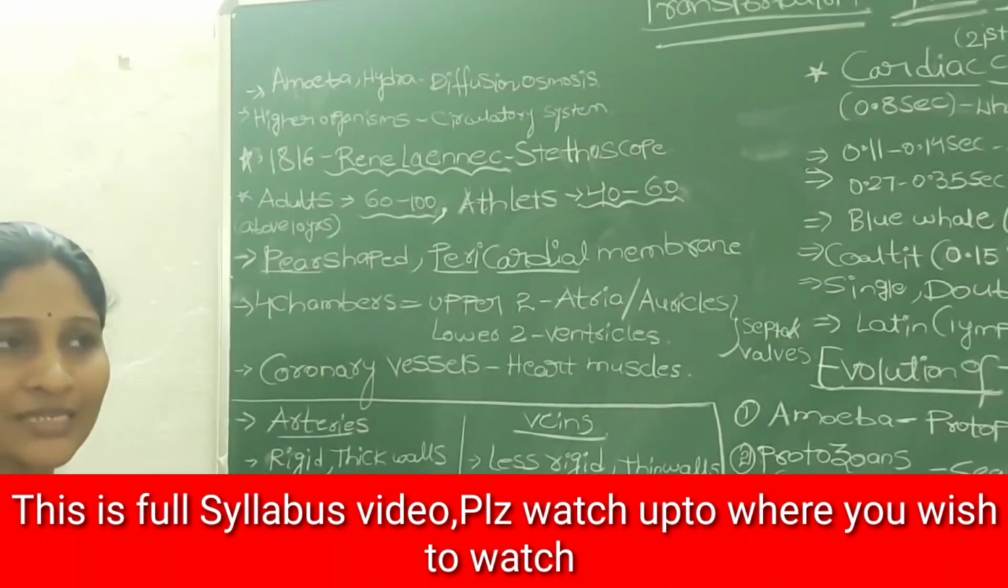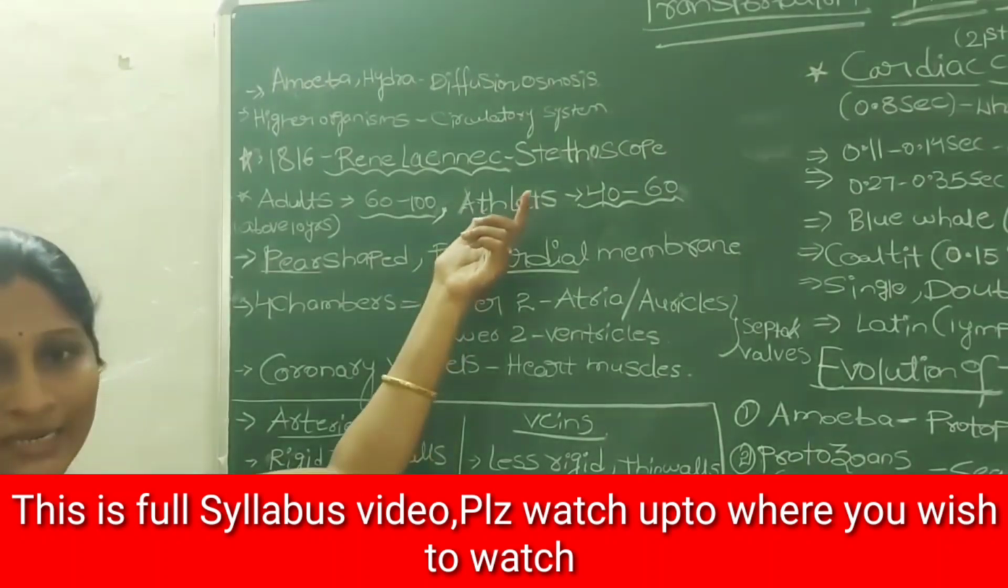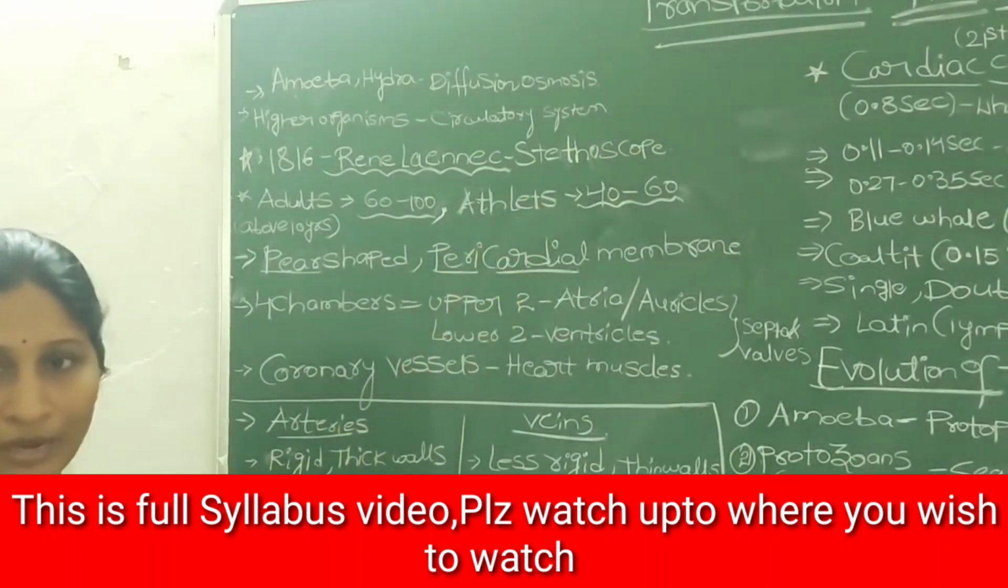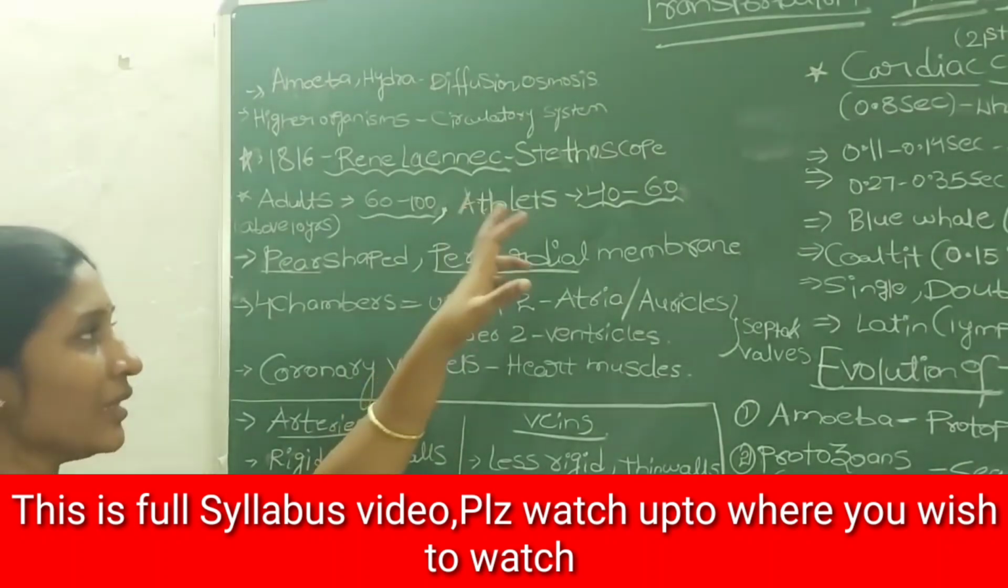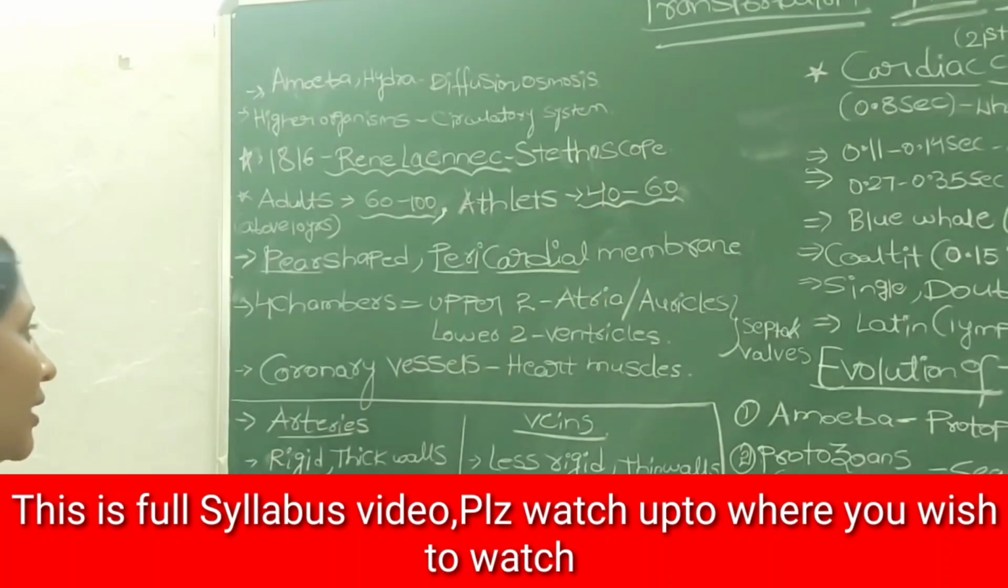This means that as age increases, the number of heartbeats decreases. But if you look at well-trained athletes or sportspersons, they are able to control their breath rate. So in them, the heartbeat varies between 40 to 60 times per minute.